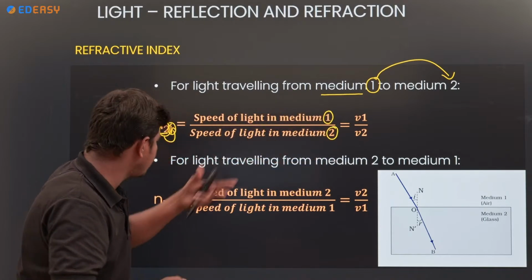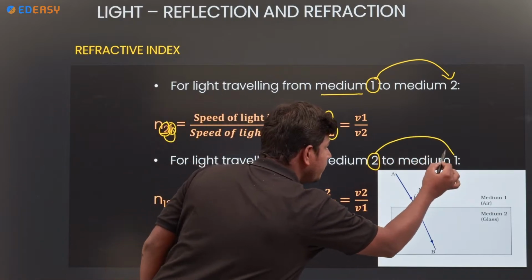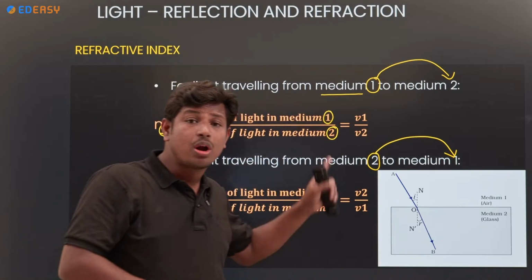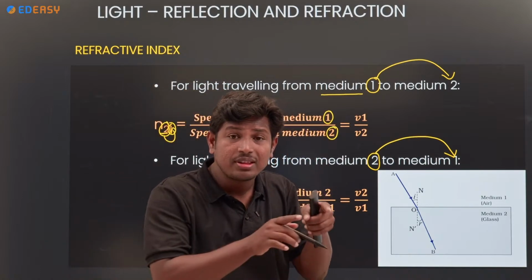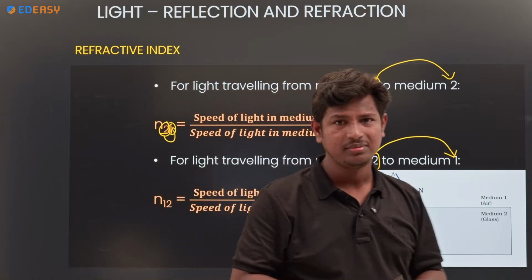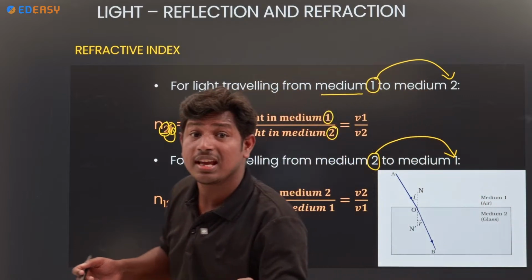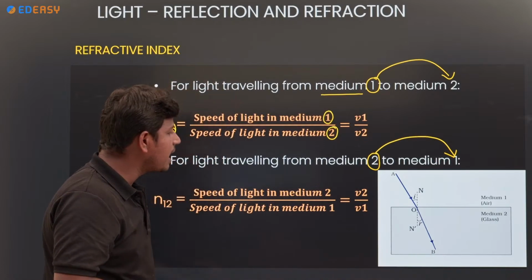And the same thing, if light travels from 2 to 1, what will happen? For 1 to 2 we took the refractive index of the second material with respect to the first. And here, the refractive index of the first material with respect to the second one. How can we calculate it?